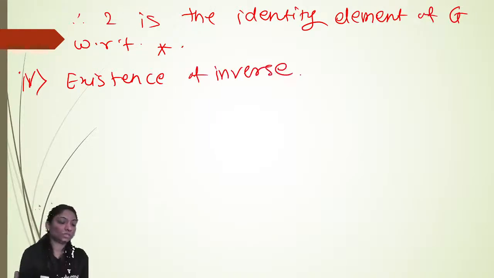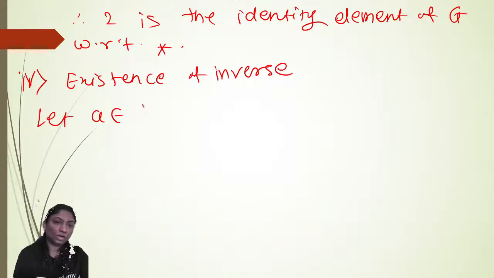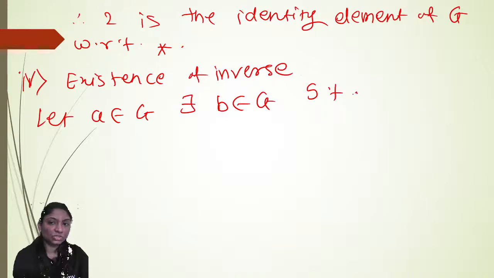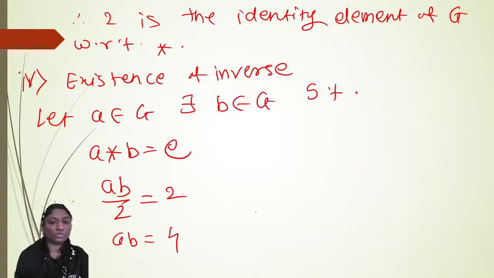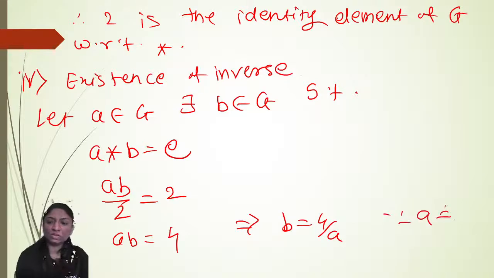Existence of inverse. Let a belong to G. There exists b in G such that a star b is equal to identity. We have to find b. So how is it operated? ab by 2 is equal to e, but e is 2. So ab is equal to 4, which implies b is equal to 4 by a, since a is not equal to 0.